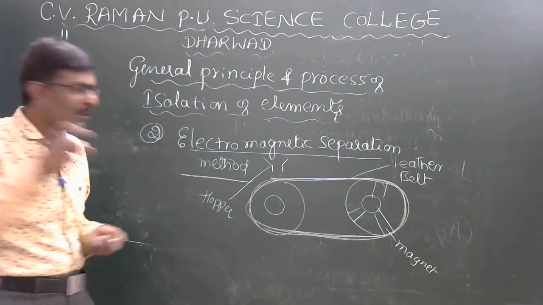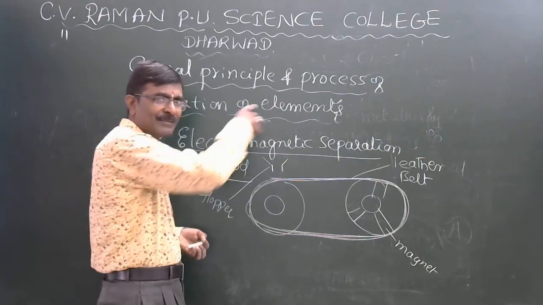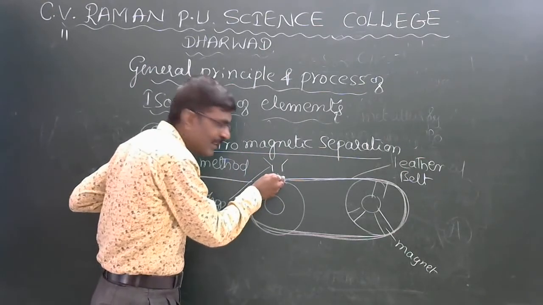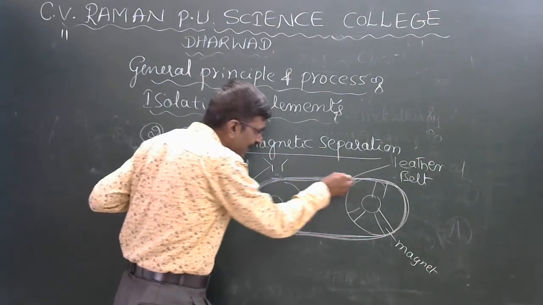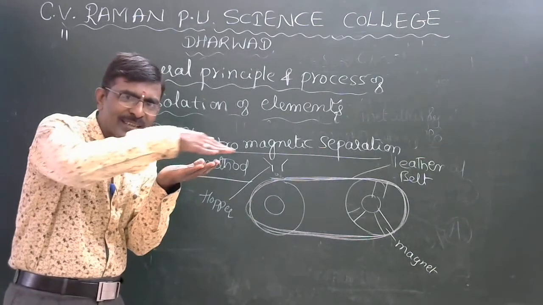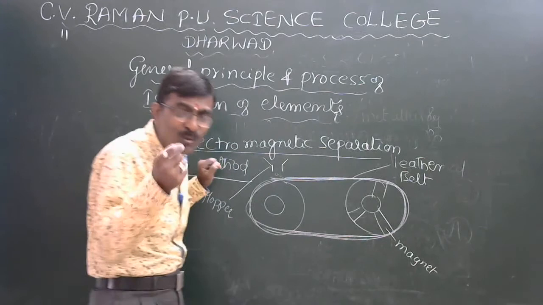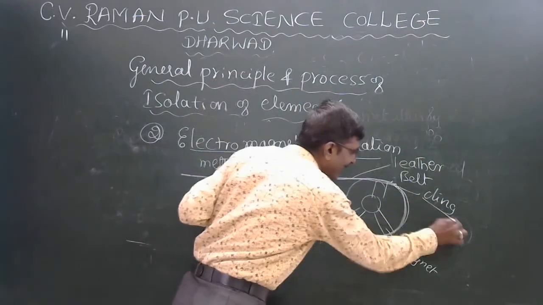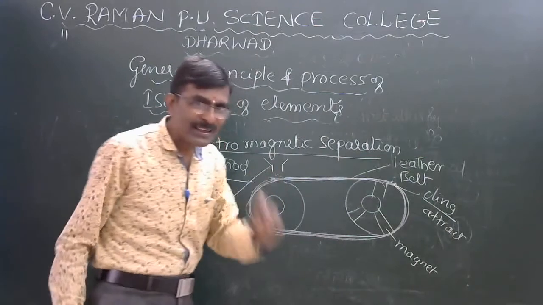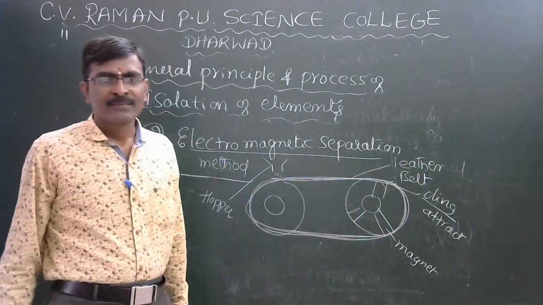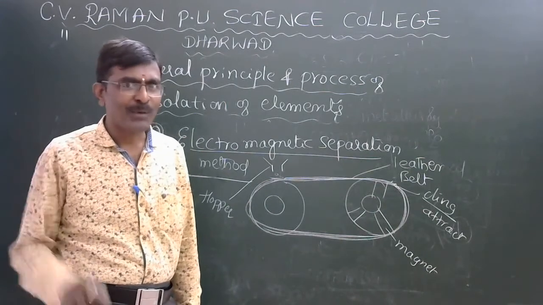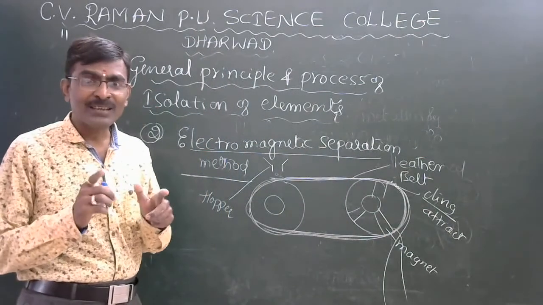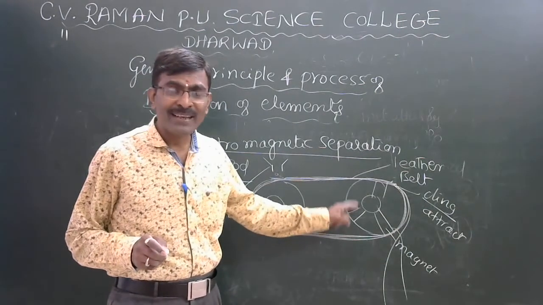When the finely powdered ore is dropped into the hopper, the belt keeps moving. When the powder ore is dropped on the leather belt, the ore moves along with the belt. The iron particles cling, that is, get attracted to the belt. The non-magnetic unwanted particles cannot be attracted, and they fall down.